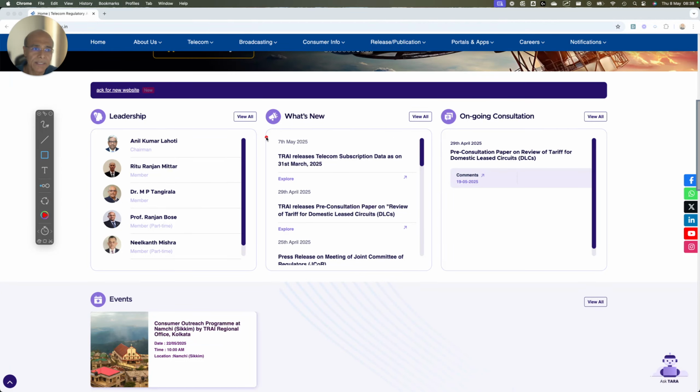So friends, welcome. Yesterday TRAI came out with the telecom subscription data. Now friends, why is this data important? Let me tell you why: this is the data of the last month of this financial year, which is FY25. Because I now have the last month of FY25, I can do a higher level granularity comparison between various service providers of their growth of subscribers, as well as map it to the financial metric of the telecom service provider.